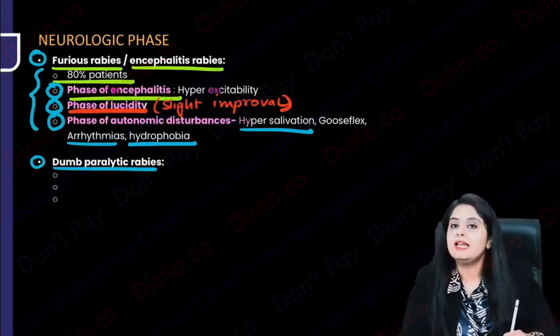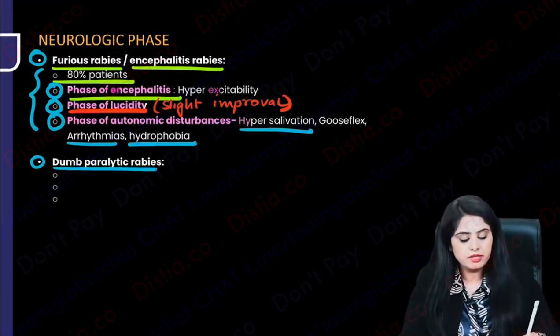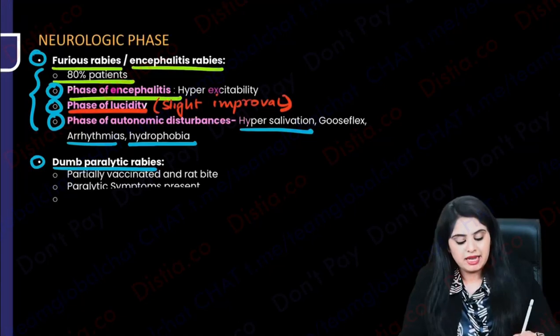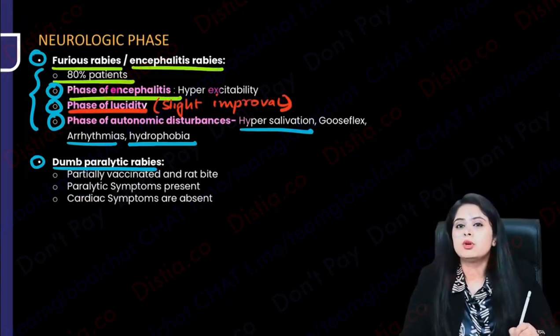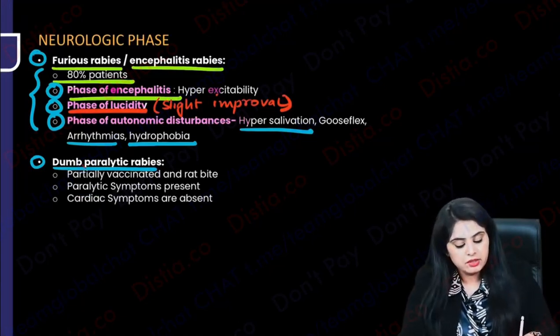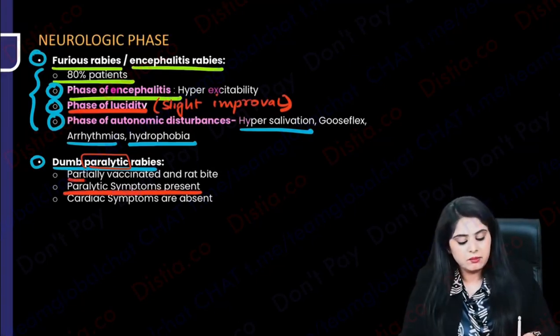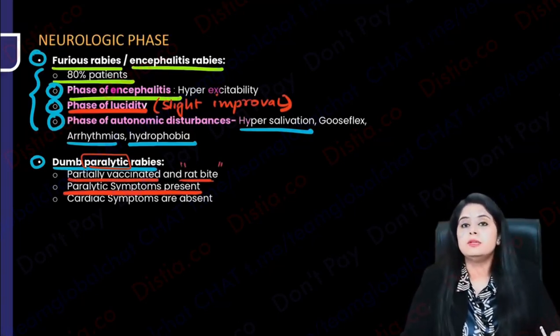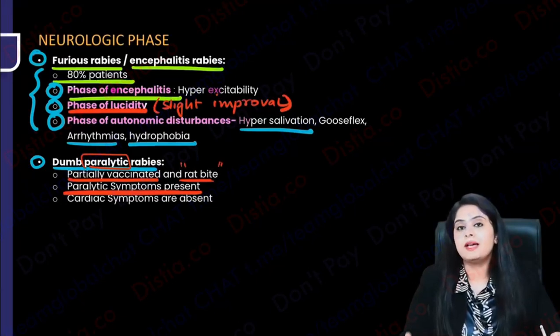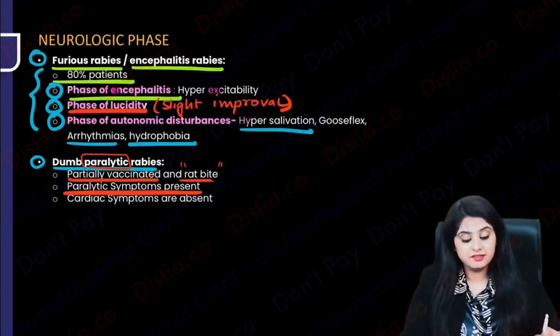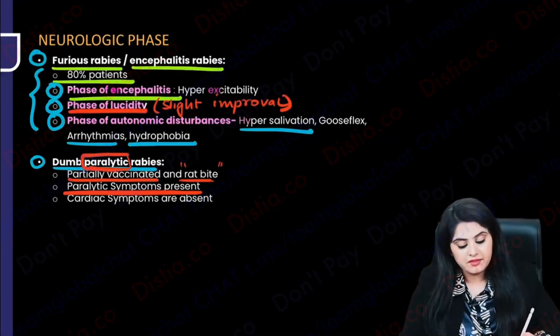Now we have the dumb paralytic rabies, in which I've already told you that there is going to be a level of paralysis present but no cardiac, that is, autonomic symptoms. The word only tells me that the primary focus is going to be the paralytic symptoms. And who has these? These are the ones who are either partially vaccinated, or it is associated with a rat bite. So remember dumb, rat. Dumb paralytic rabies is very commonly seen with rat bites and in partially vaccinated people. Paralysis is what is going to be quite evident.